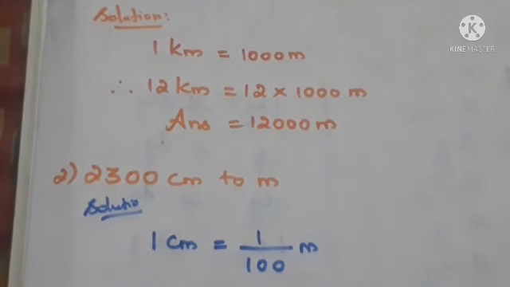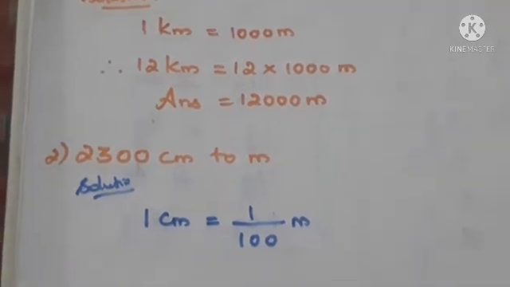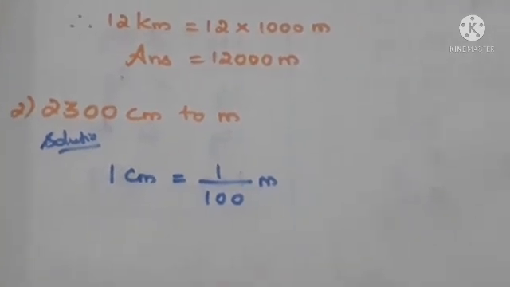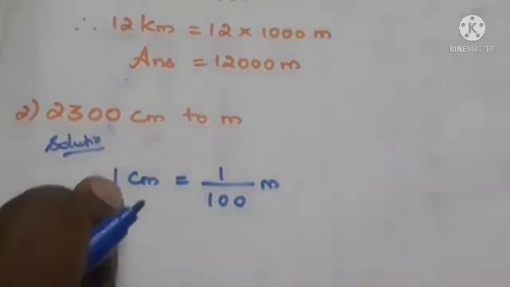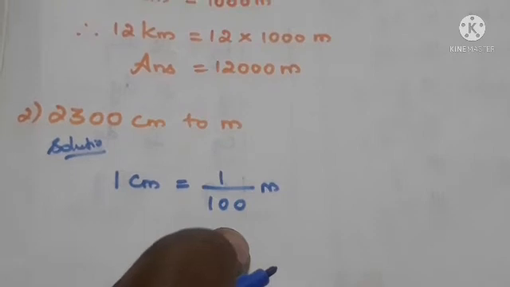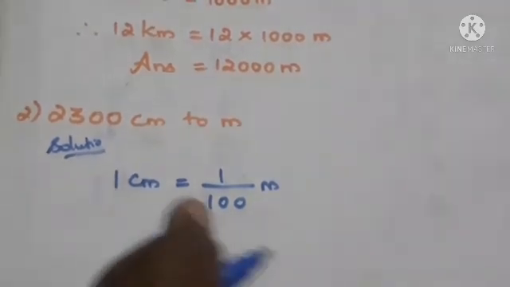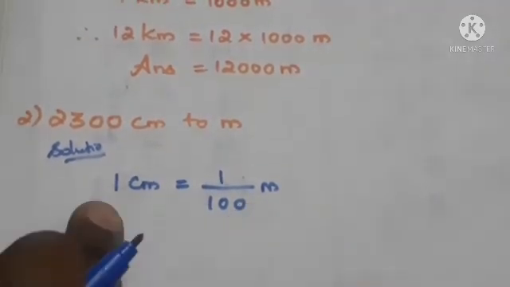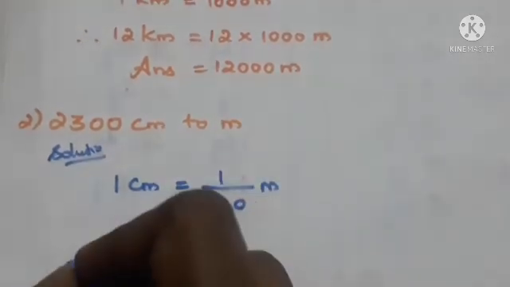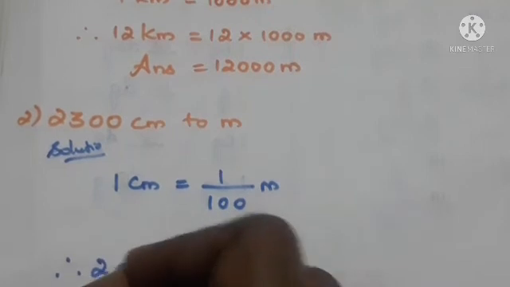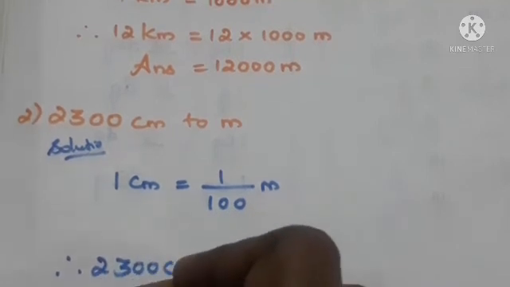By using the table you can write the formula in an easy way. If you understand and learn the table properly, you can write the formula in the easiest way. So 1 centimeter is equal to 1 by 100 meter. This is the formula to convert centimeter to meter. Now what's the question we have? Our question is 2300 centimeter, which we have to convert.